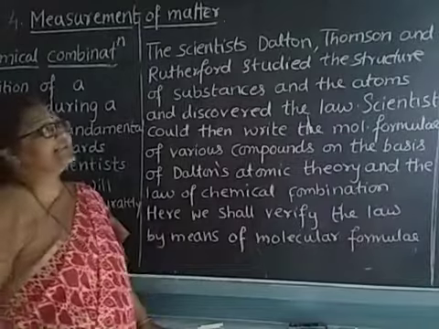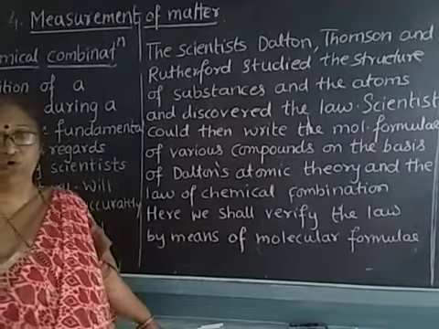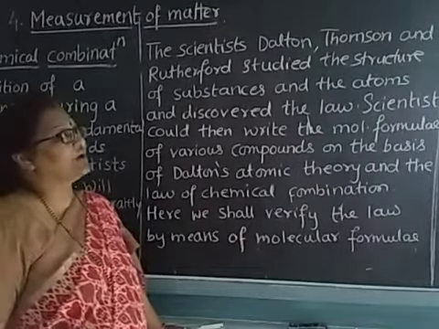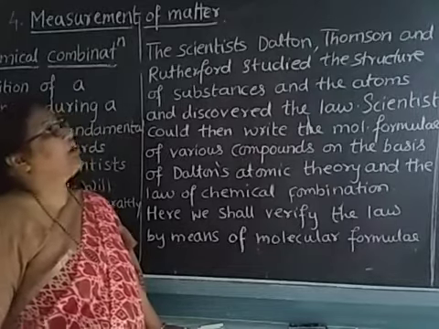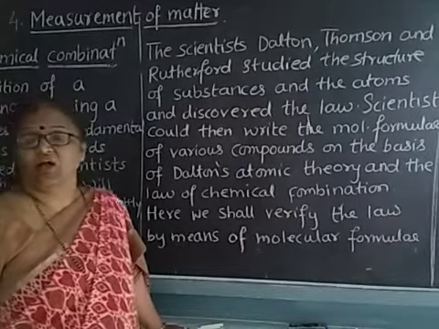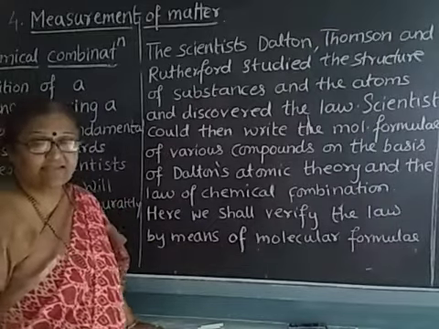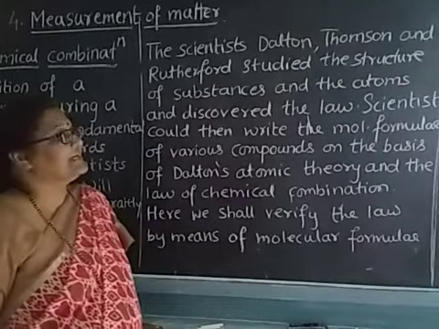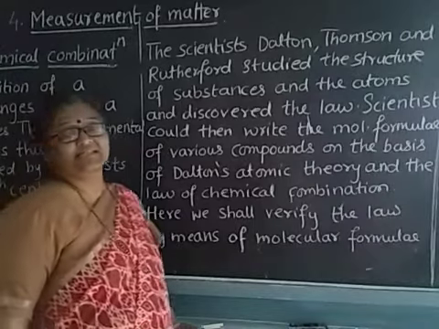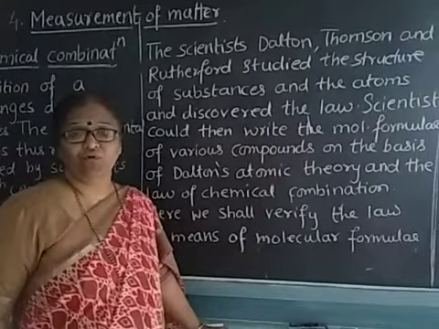Scientists like Dalton, Thomson or Rutherford all studied the structure of the atom, or the structure of the substances, and the atom was discovered through the law of combination.